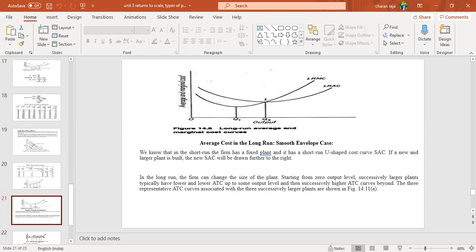At the Q1 level, the long run average cost is a little higher than the long run marginal cost, because initially the marginal cost is at its minimum. In the long run, as production keeps increasing, the marginal cost moves in an upward direction, and average cost also moves upward, but a little more gently than the marginal cost. Okay, stop this one at this point.